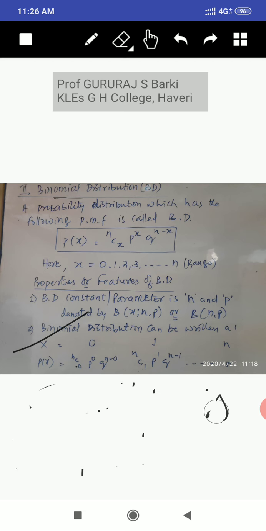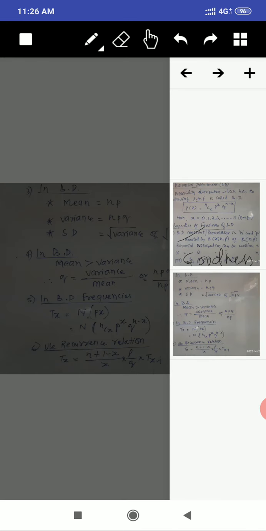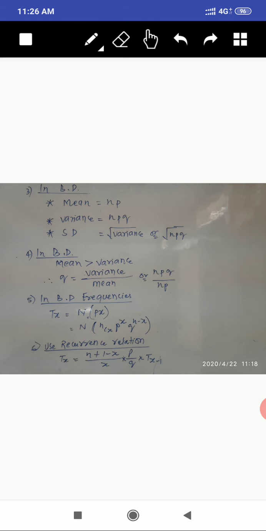Then come to the point of the next parameter. The next parameter is mean equal to n into p. Remember, the formula for mean is mean equal to np. Variance equals npq. Standard deviation equals the root of variance, and variance means npq, so root of npq. Then the fourth point: in binomial distribution, mean is always greater than variance. Remember, mean is always greater.